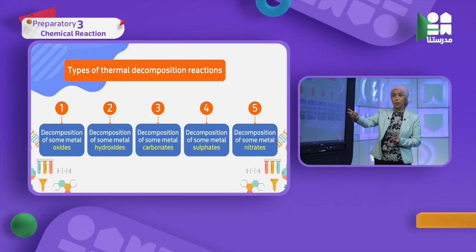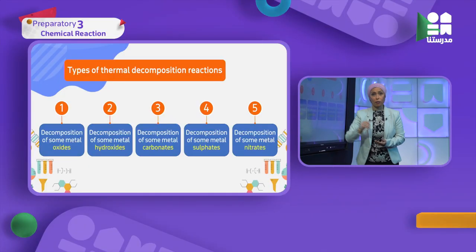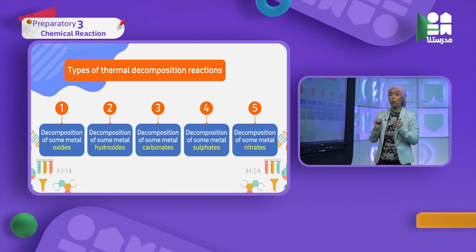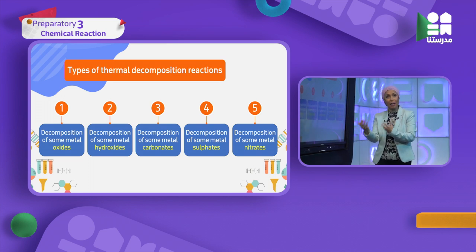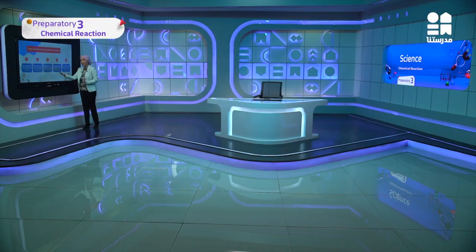Let's see chemically which types of thermal decomposition. I have 4 types of thermal decomposition. We are going to take them in this lesson. The first one, decomposition of metal oxides. Let's note that I said metal oxides, so it will decompose to its components, which are metal and oxygen. It will give me metal and oxygen. This is the key that you have to know. So I get metal and oxygen.